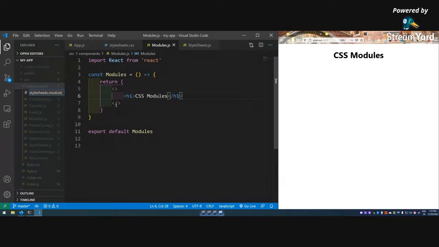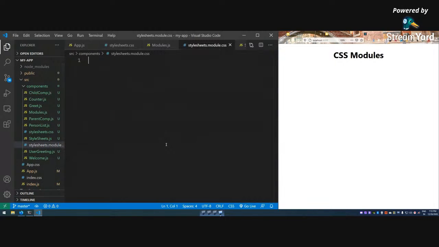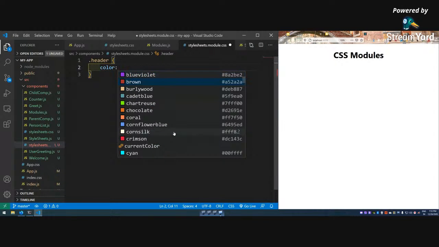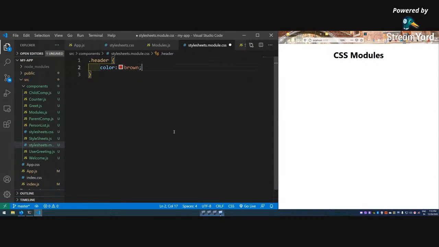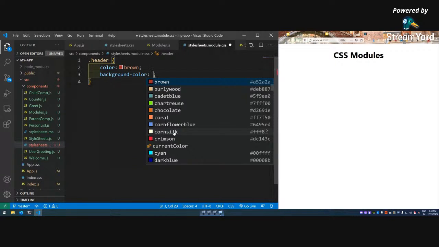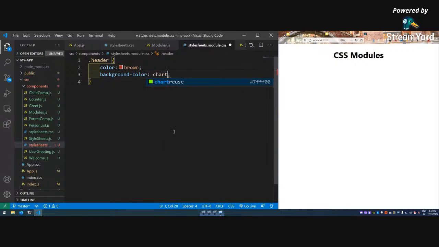This dot module is very important, and after that dot css. So like this we have to write, and here type dot header, and then color brown, just like normal css. That is also a very important thing, that this is a normal css file only. You don't have to use any special syntax. Background color is CGRT. This is a good color.